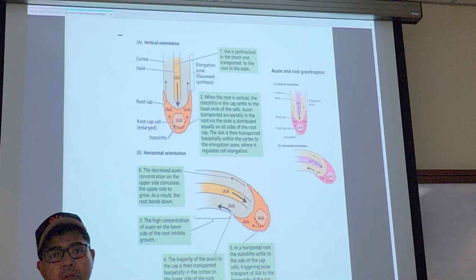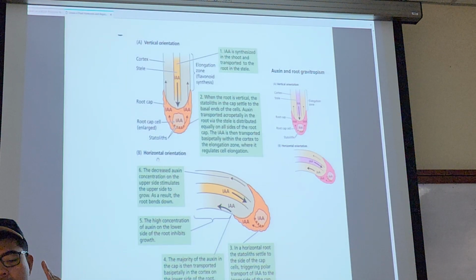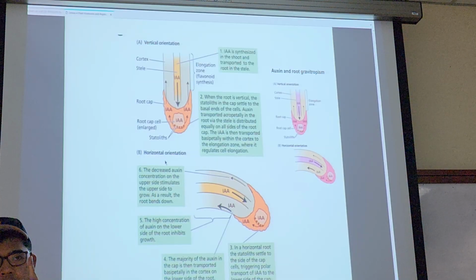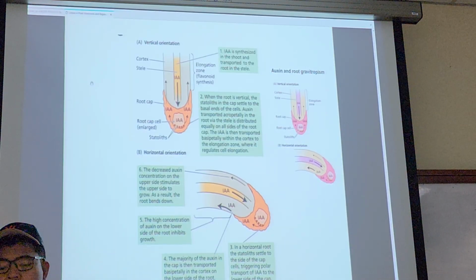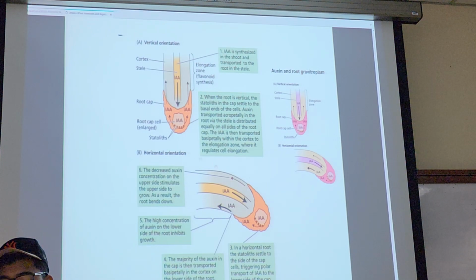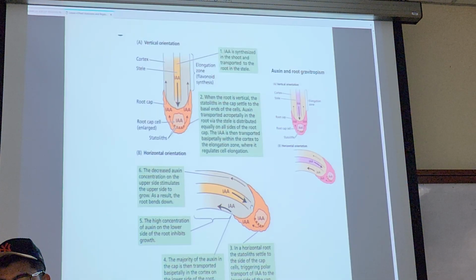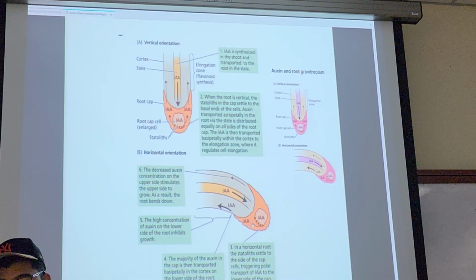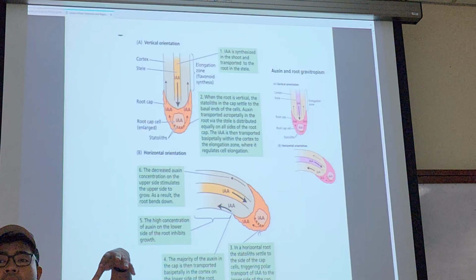No problem. But once the root is in horizontal orientation, you will see the antagonistic effect: more auxin, less growth. It's the opposite of the shoot. When the root is in this horizontal position, the auxin will be more concentrated in the region of statolith crowding.